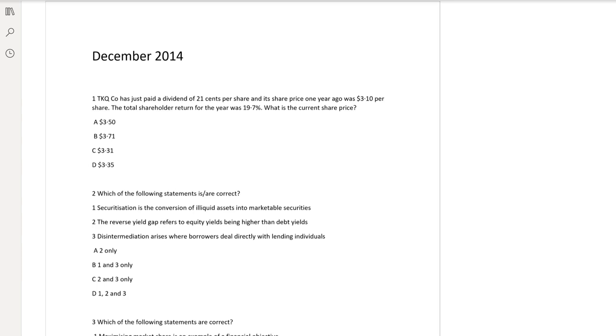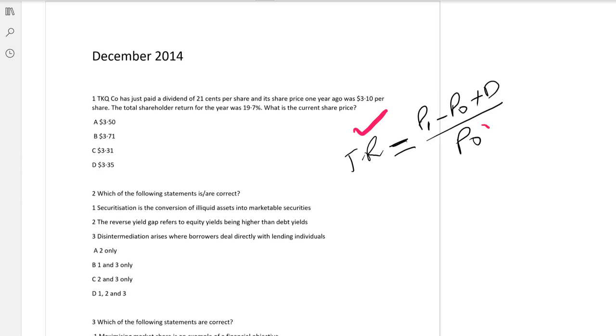Okay, we know from the basic that total shareholder return is equal to closing market value minus opening market value plus dividend, divided by opening market value. Total return is given, opening market value is given, dividend is given. We need to calculate the closing market value.